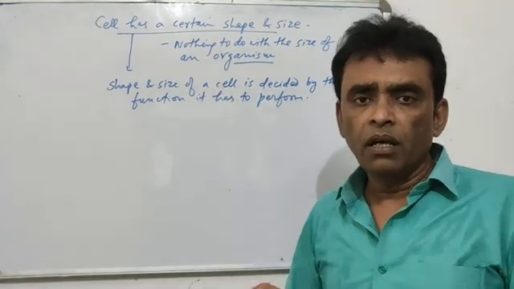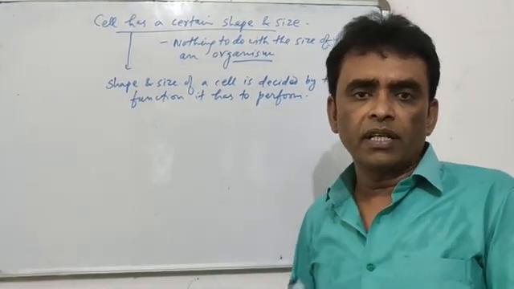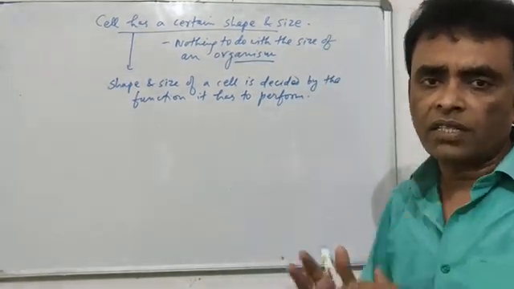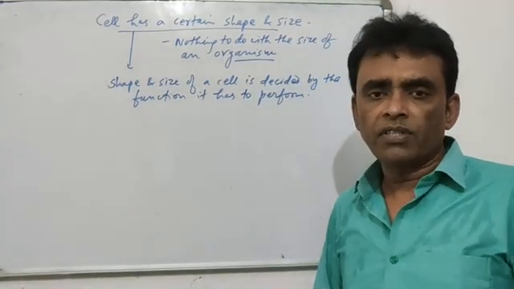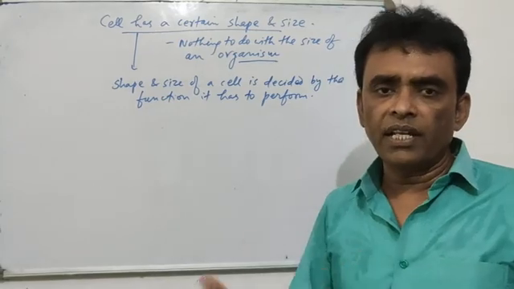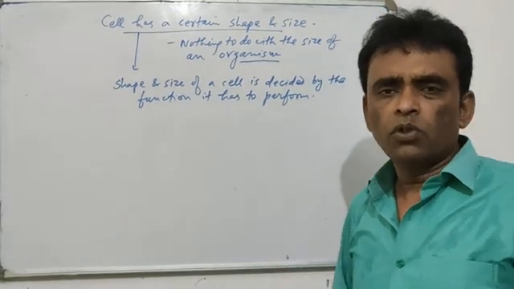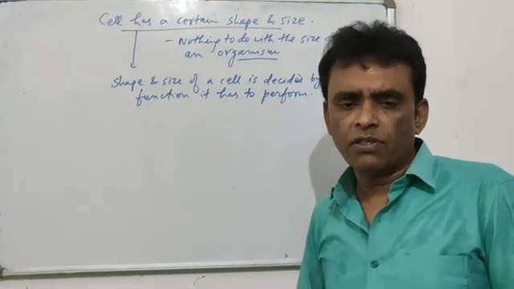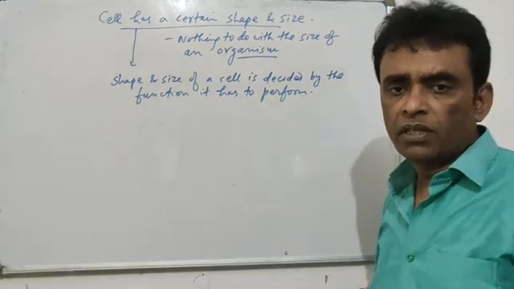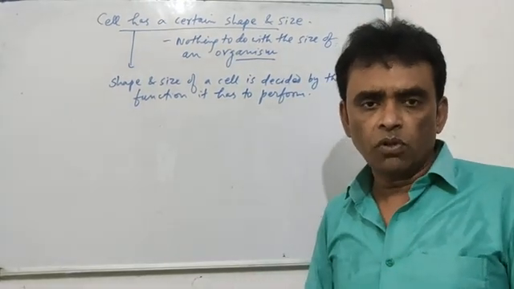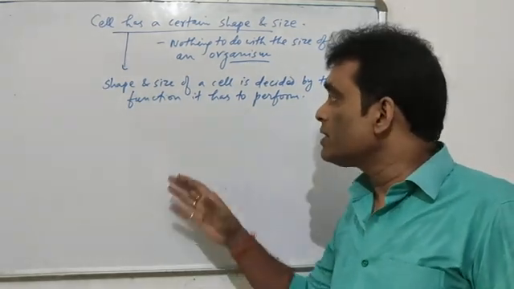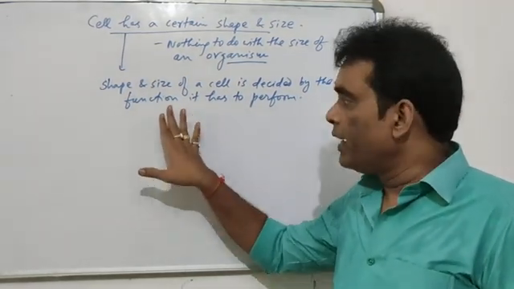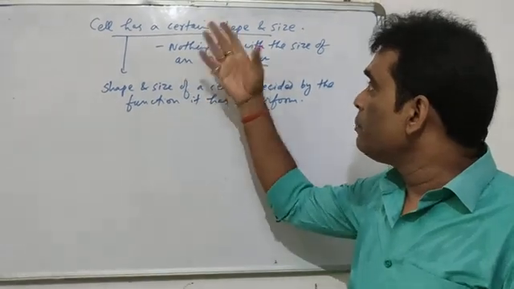The cells of the brain are entitled with doing certain activities, thinking, understanding. The cells present in your digestive system, the cells present in glands, release enzymes to break down the food. So different cells have different functions. The cells of the nervous system have a function. The cells of the muscular system are capable of contraction and relaxation. So different cells have different functions to perform, and according to the function, they take up a different kind of shape and size.